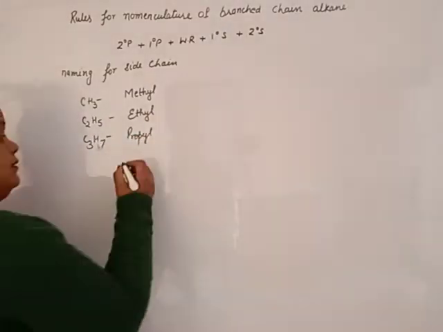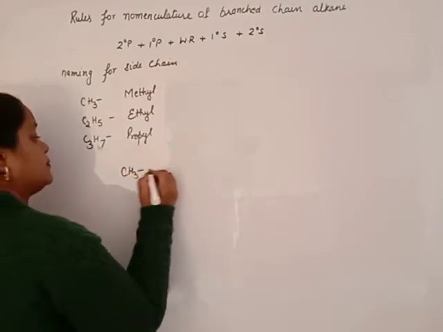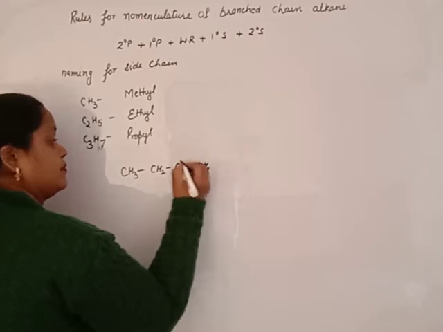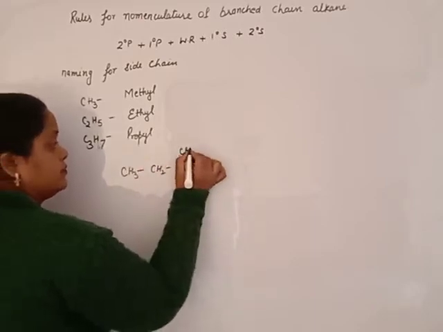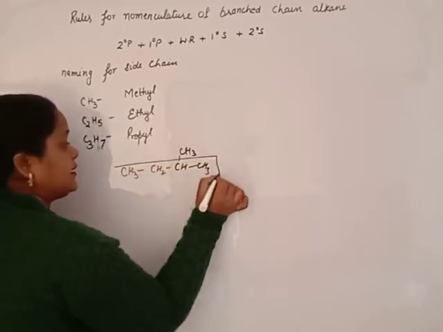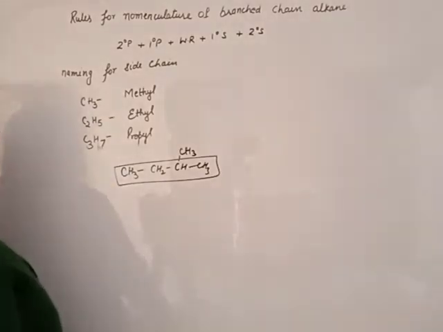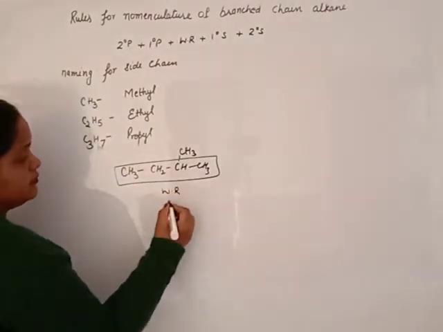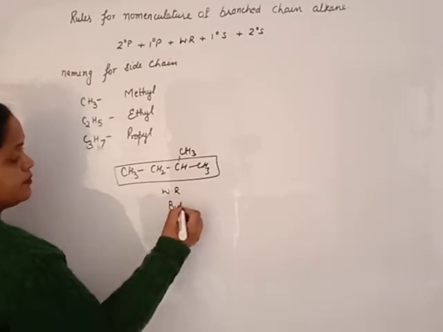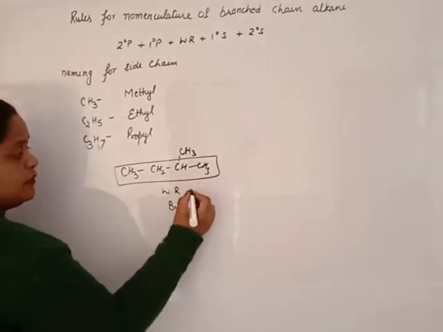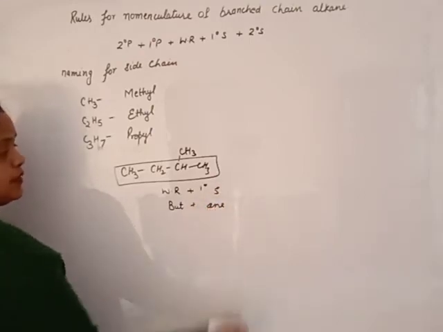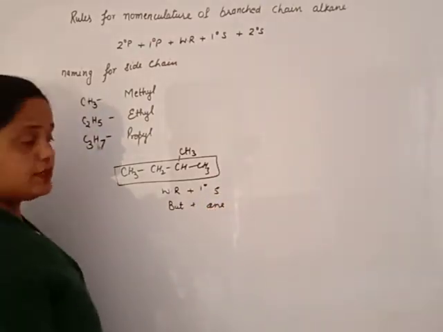For example, we have this compound. The longest chain is this one. It is 4 carbon, so the word root is but. All have single bonds, so the primary suffix is ane. There is no secondary suffix.